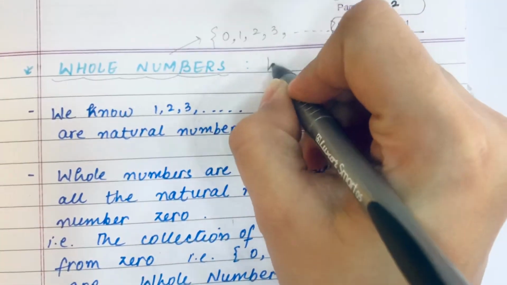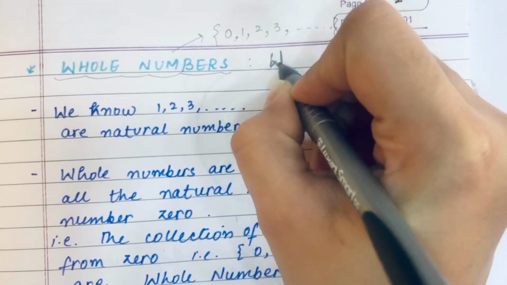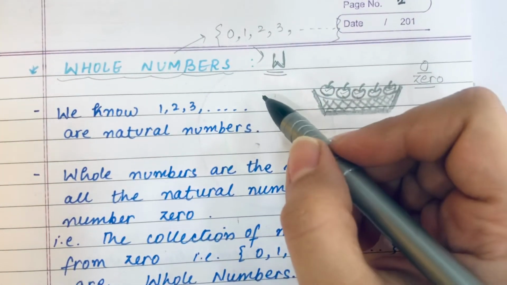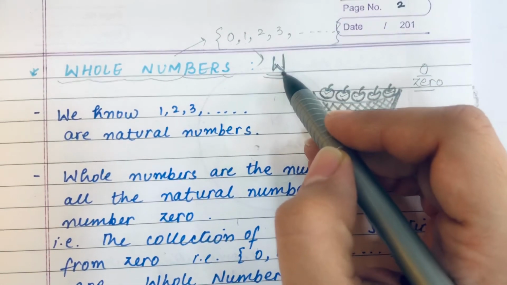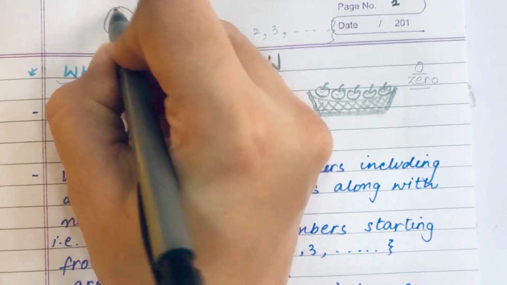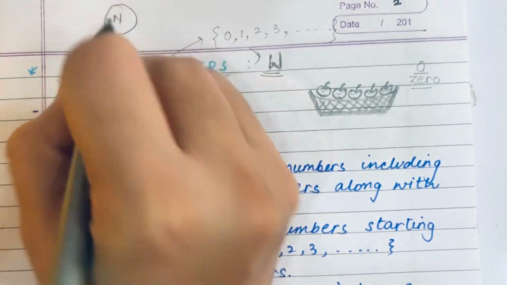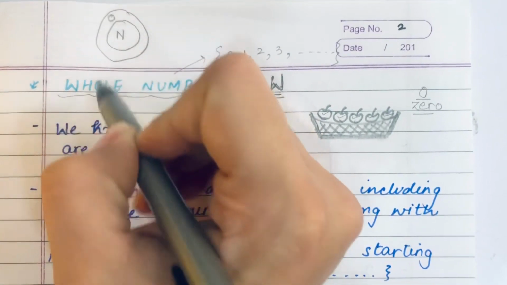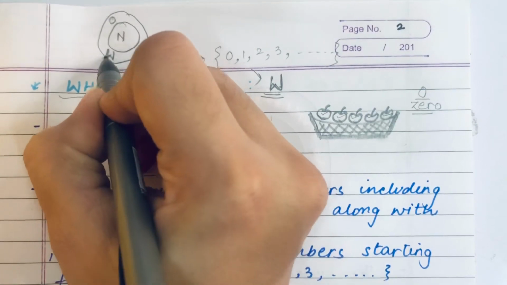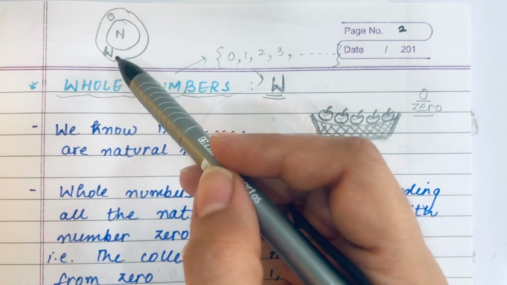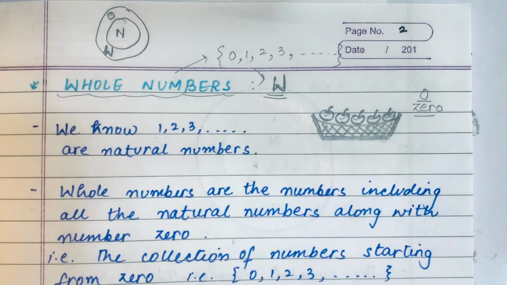One more thing, the symbol for whole numbers is capital W. So whenever you write a collection of whole numbers in the form of a set or in brackets, you can write capital W as the symbol for this, right? Remember, earlier we did natural numbers, which include the counting numbers, and if we take 0 with them, this will give you the whole numbers. This is a type of diagram which will be easy for you to relate natural and whole numbers. I hope whole numbers are clear.